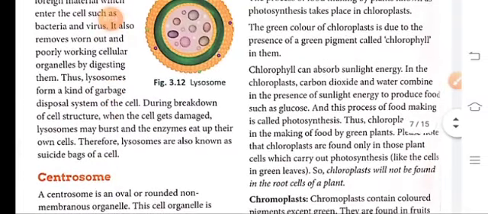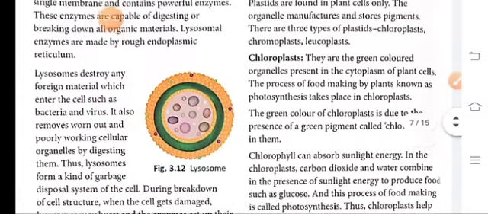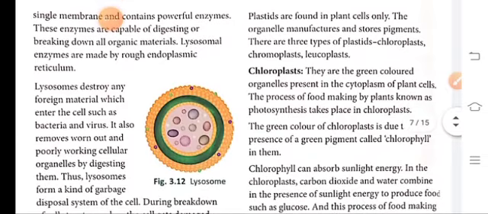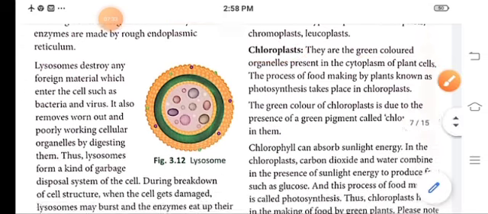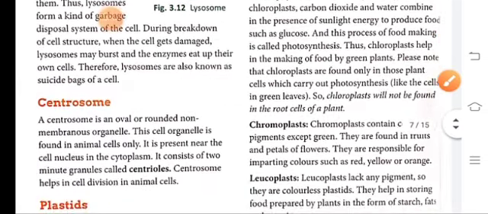Now there are different types of plastids present in the plant cell. Here comes the chloroplast, which is a green colored organelle, and it provides the pigment chlorophyll. This chlorophyll helps in the process of photosynthesis by trapping solar energy and producing food.